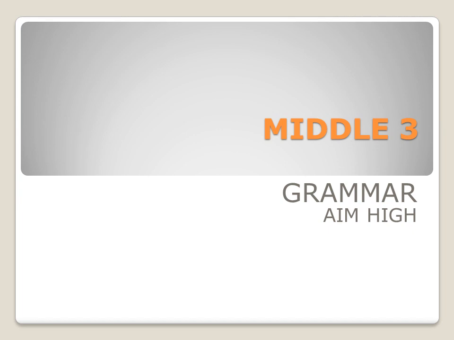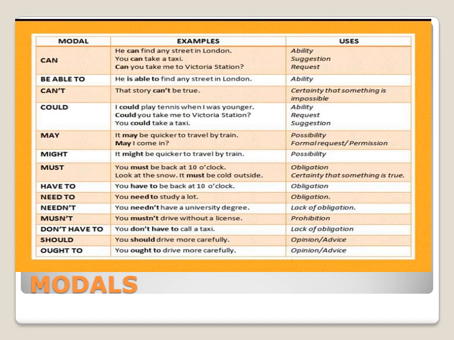Hello Middle 3. Today we're talking about one of the grammar lessons in the Aim High book, which is modal verbs. If we have a quick look on this list, we have many modal verbs. Modal verbs are a special type of verbs which give different meanings. So each modal verb works according to a function.